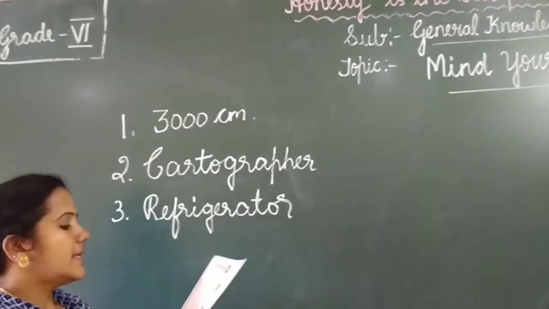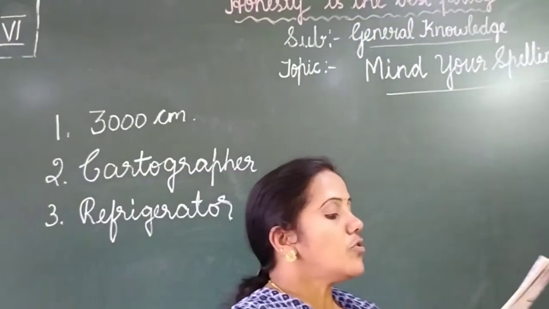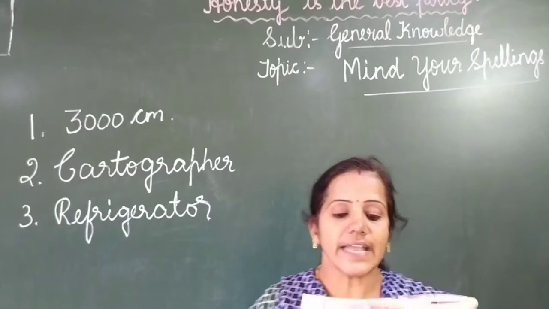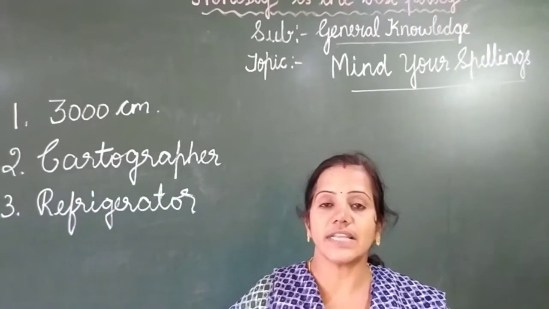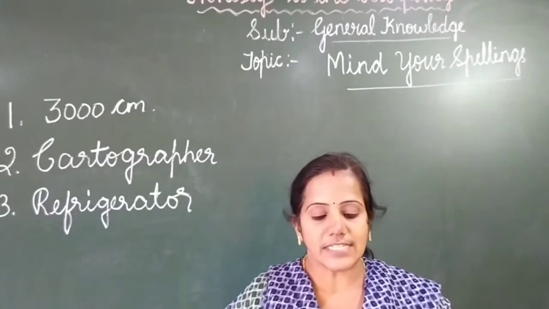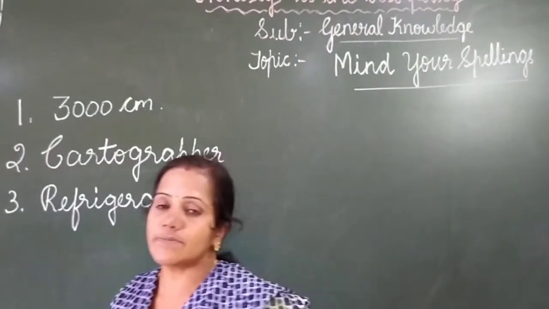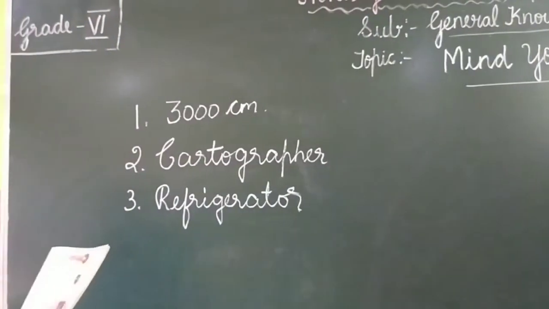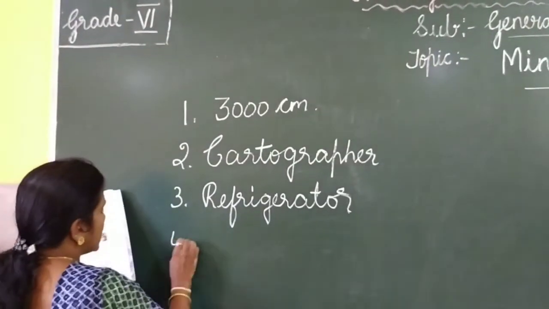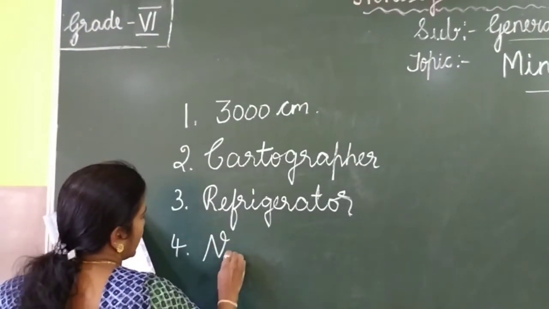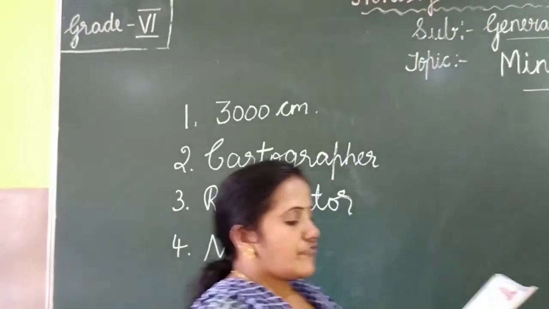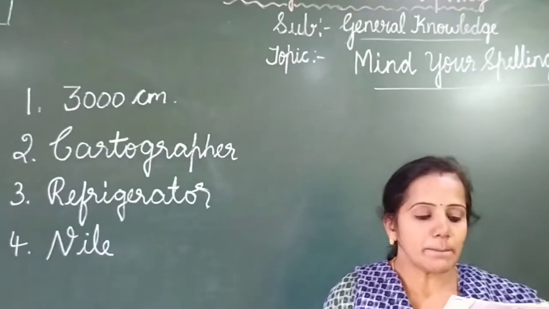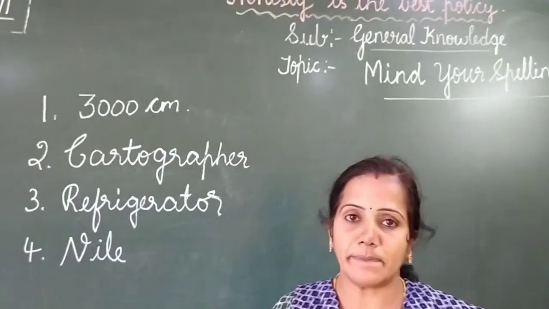Okay. Next, fourth one. Around which river did the ancient Egyptian civilization evolve? So it is Nile. So ancient Egyptian civilization evolved on the banks of the river Nile. Okay. Nile.